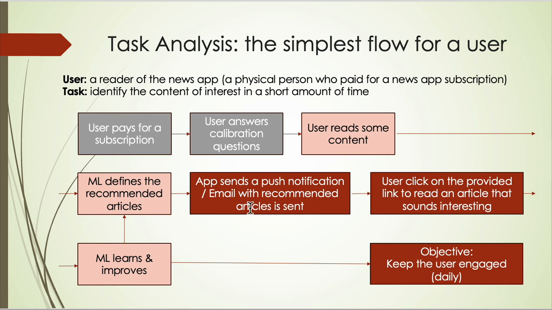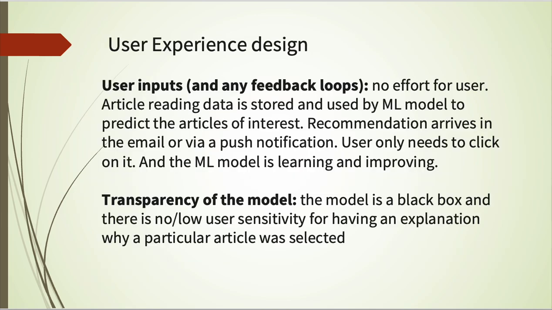The system sends a push notification or an email with the list of recommended articles. The only action the user has to do, and that's why it's the simplest flow for a user, is to click on the article of interest if it is actually interesting for the user. The machine learning model will take into account the click rate and also the time that article was read to learn and improve. So our objective here is keeping the user engaged daily.